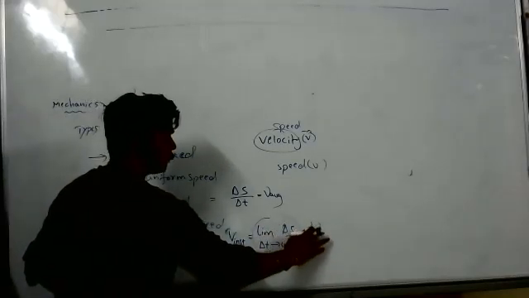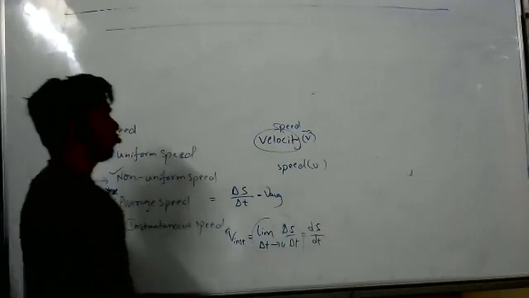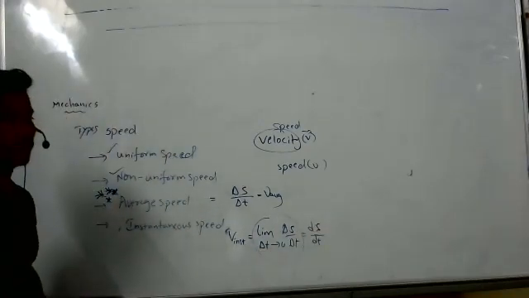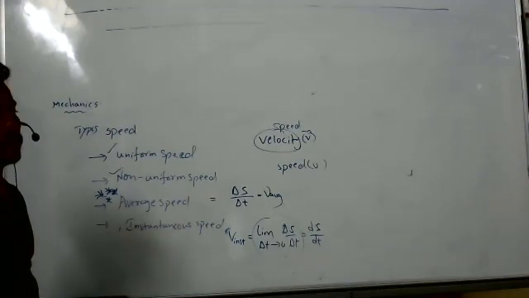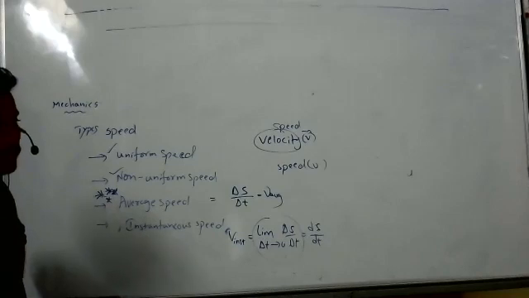Distance, right? Yes, sir. The total distance is represented by delta S. Delta S divided by total time, total distance by total time. That is called average speed.